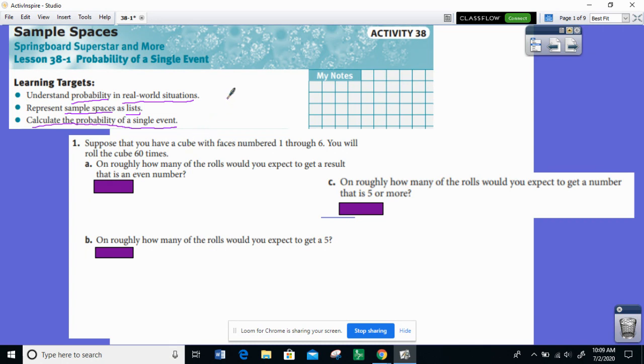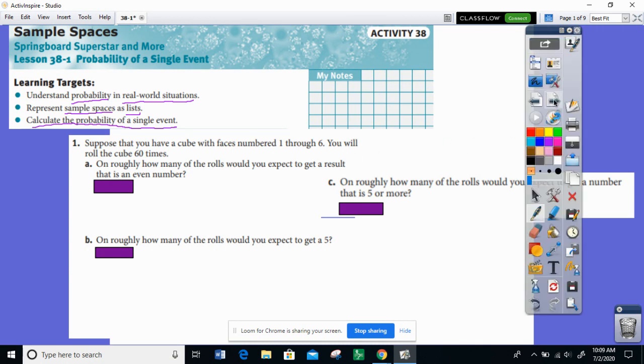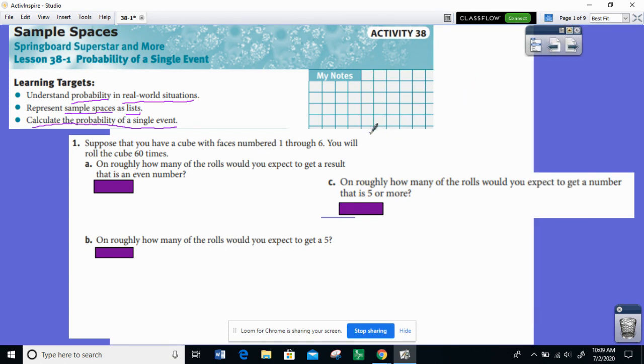Suppose that you have a cube with faces numbered 1 through 6. You will roll the cube 60 times. On how many of the rolls would you expect to get a result that is an even number? Well, let's think about all the possibilities if the cube is numbered 1 through 6. The lowest possibility is a 1, or we could get a 2, or a 3, or a 4, or 5, or 6. So these are all the possible results whenever we roll the cube.